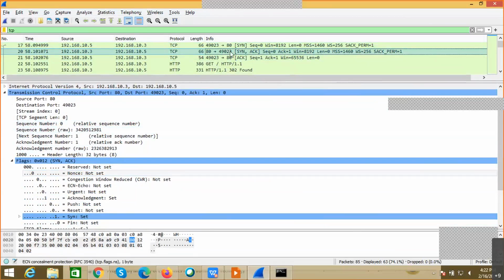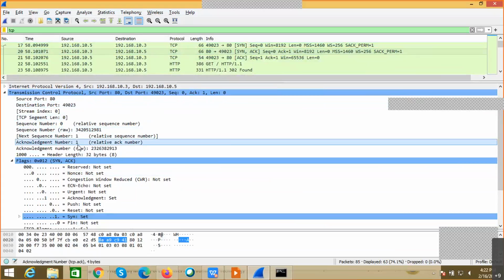So what it will do, it is sending an acknowledgement. Now how will I know that this particular system is sending an acknowledgement? Because the earlier SYN packet I have sent is 0. Now you can see the acknowledgement is 1. That means whatever synchronization packet I sent in the previous communication, if I get an increment of that acknowledgement packet, then I will come to know that the destination also is ready to start the